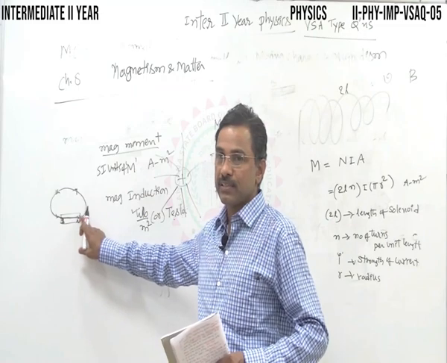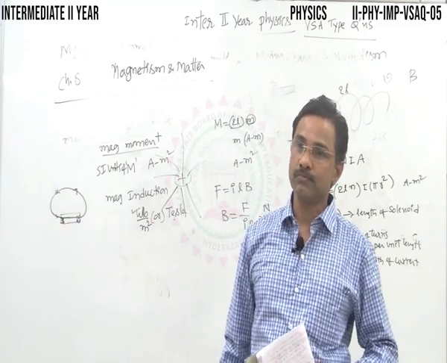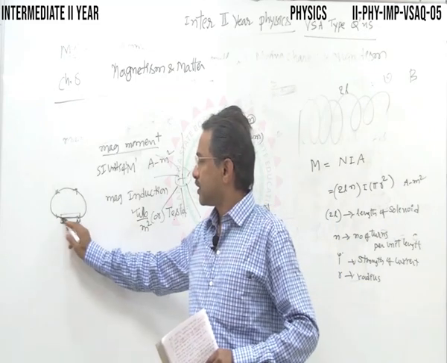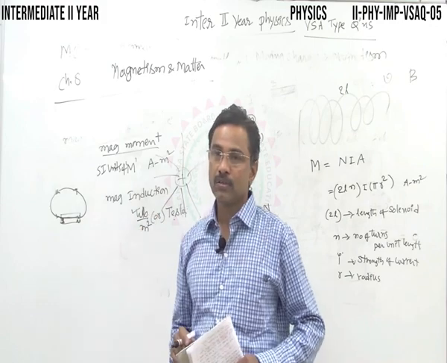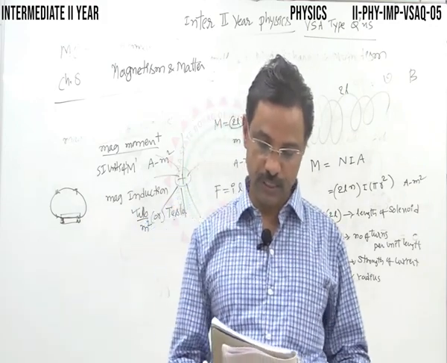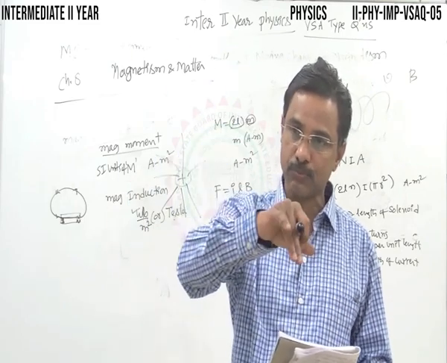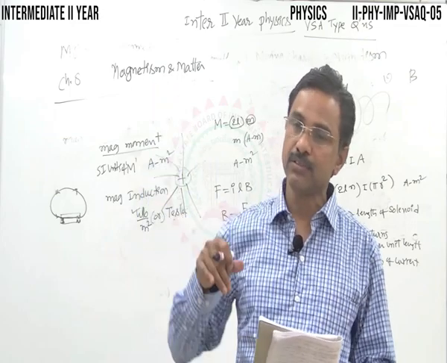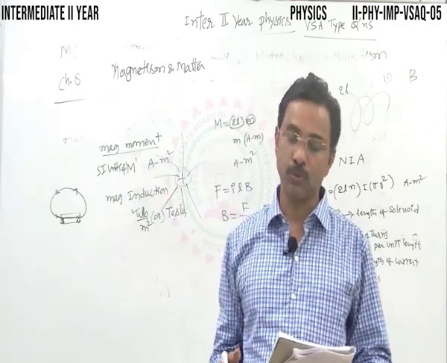Magnetic field lines diverge from the north pole and converge at the south pole, and inside the magnet they flow from south pole to north pole, forming a closed loop. That must be your answer.